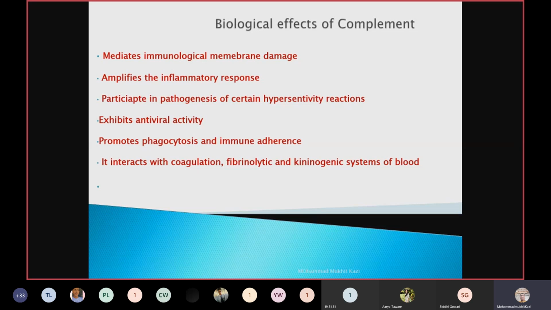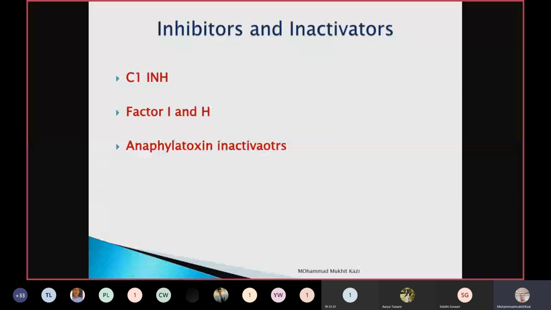That is one of the biological effects of complement, which takes part in the pathogenesis of certain hypersensitivity reactions, mainly the type 1 hypersensitivity reaction. It exhibits antiviral activity, so it is one of the important antiviral agents in the host. It promotes phagocytosis and immune adherence, which we have seen in the earlier slide. It interacts with the coagulation, fibrinolytic, and kininogenic system of blood. It helps in that also.